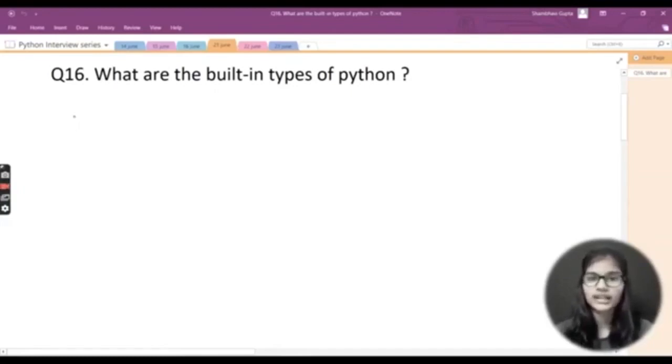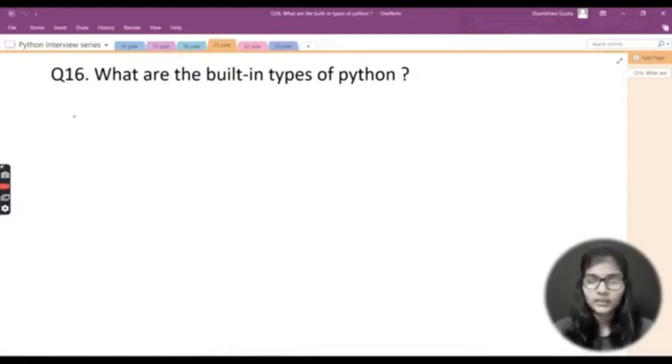So types means what kinds of data we can give, right? This is what comes under the built-in types. Python has a concept of data types, right? So now we just need to define what the built-in data types of Python are. This is the meaning of that particular question. It's not given directly as what the data types in Python are, but it is asking in a very indirect way what the built-in types of Python are.